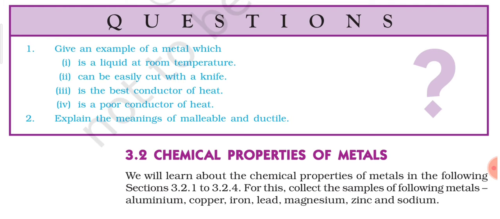Now the second question is, explain the meaning of malleable and ductile. So about malleability and ductility, these are the properties which we have discussed, that metals show the properties of malleability and ductility, and that is why they are said to be malleable and ductile. I think you will be easily able to write this, and it is given in your book also. If you want, you can refer to it, but try to write this in your own language, it's very easy. So try to write the definition of malleability and ductility, and you can also say that metals showing the properties of malleability and ductility are said to be malleable and ductile. In whatever way you want to write, you can write.